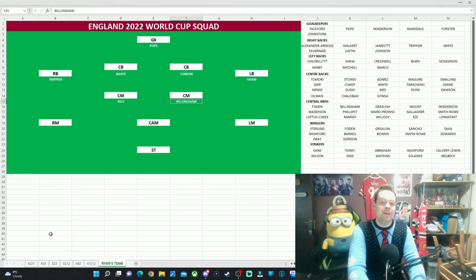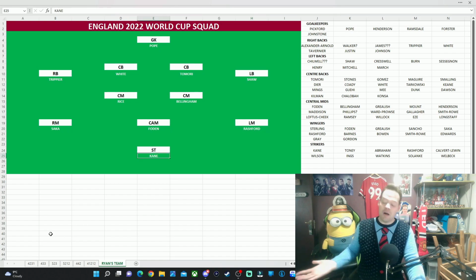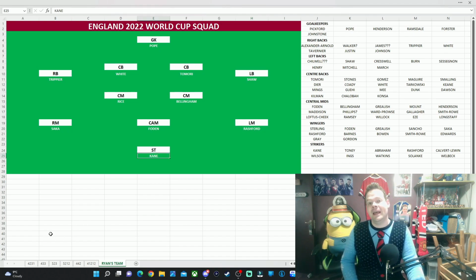I don't think I need to say anything more about them. The front 3 behind Harry Kane might be a little bit more controversial. I'm going to go for Saka, Foden and Rashford off of Kane. I know a lot of people would probably put Raheem Sterling in there. I don't think many would put Rashford in their starting lineup, but I am a bit biased. I'm a Manchester United fan, and I just think Rashford's form over the last few weeks has been absolutely outstanding, and I think he thoroughly deserves to be starting for England on that left-hand channel.